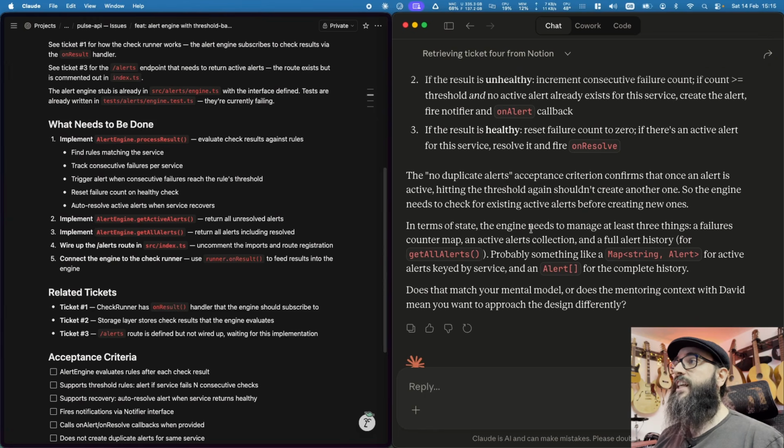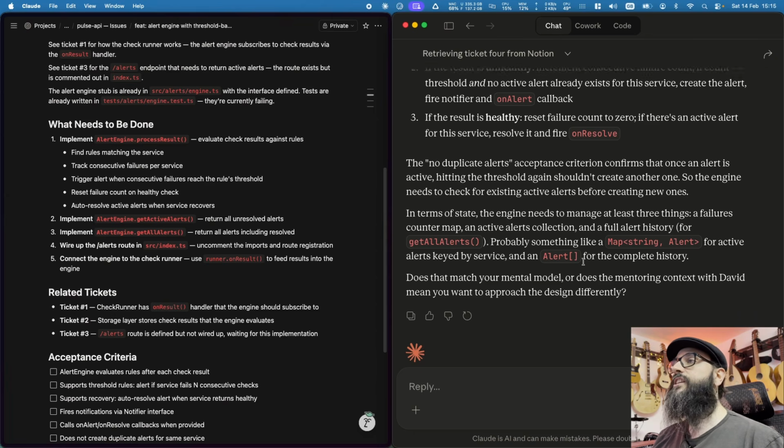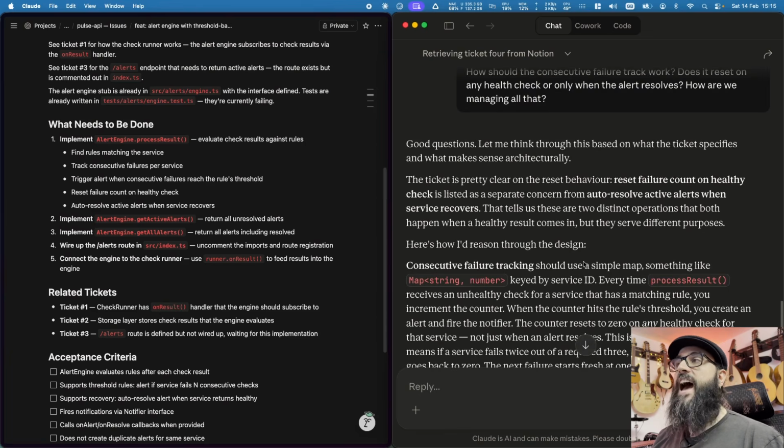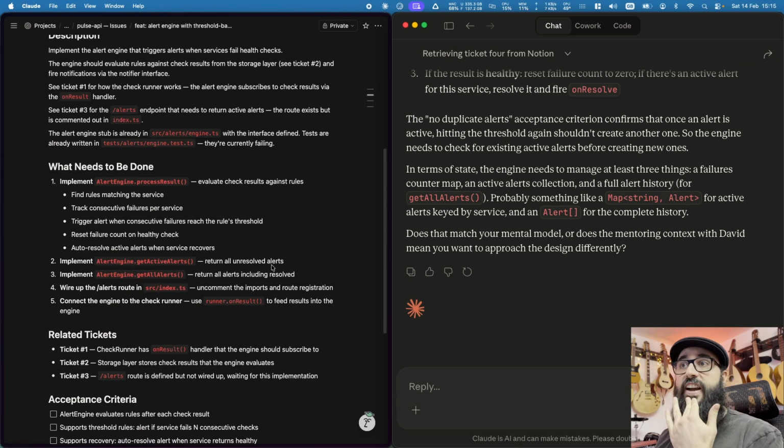Okay, in terms of state, the engine needs to manage at least 3 things: failures, and probably something like the active alerts. So more or less we have to check the systems, the services that are failing, and those should be detected by working on the process result. Then once we build the state for all those, essentially we get them here. So more or less we have an overall idea.